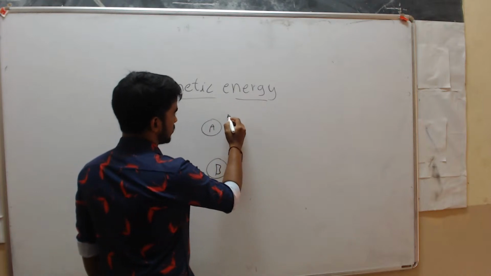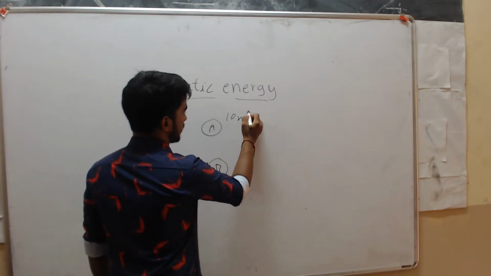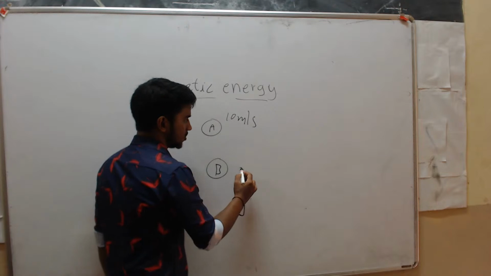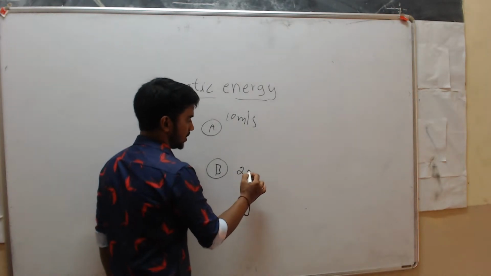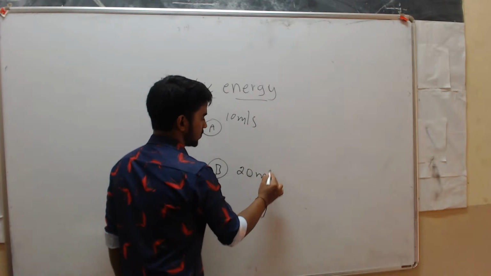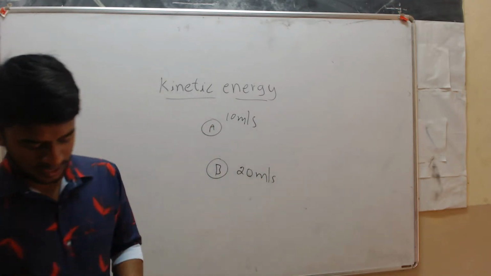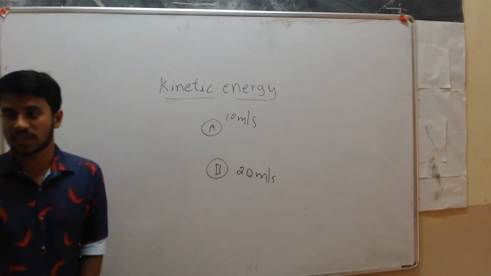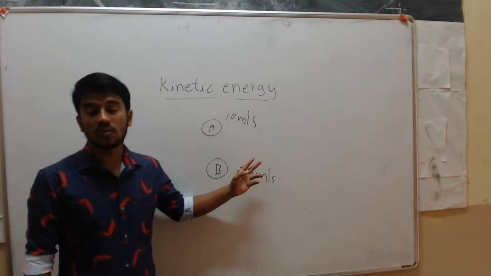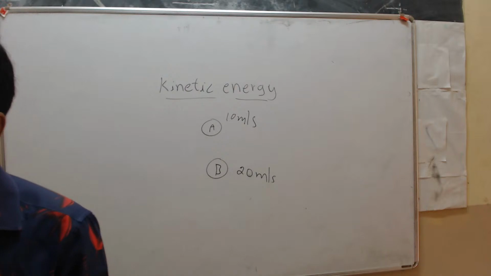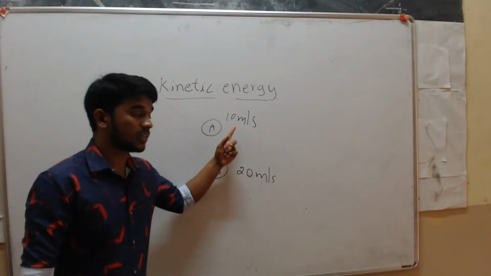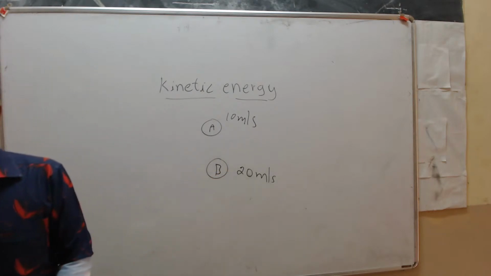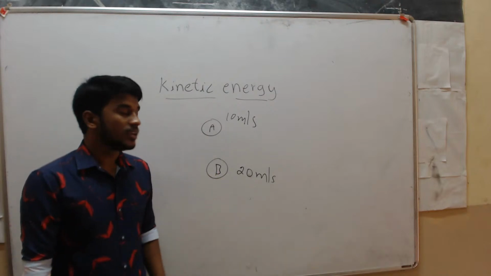Object A is moving with, say, 10 meter per second. Now this object B is also moving, but its velocity is 20 meter per second. So both these are velocities. Just imagine both are in motion. Object A is moving with velocity 10 meter per second and object B is moving with velocity 20 meter per second. Both are in motion.